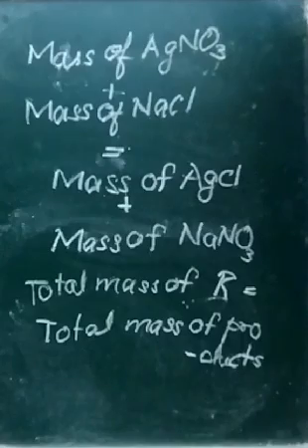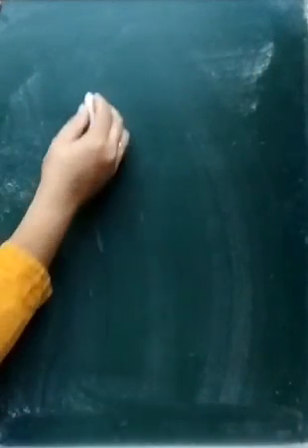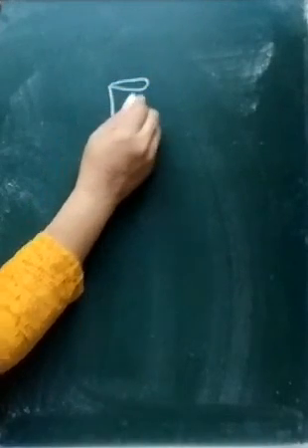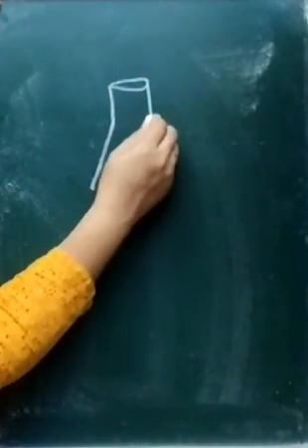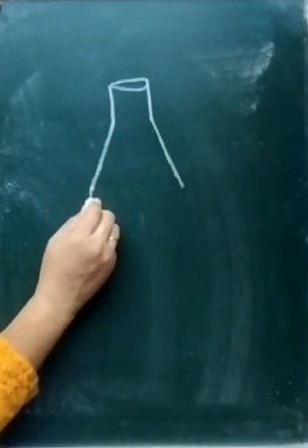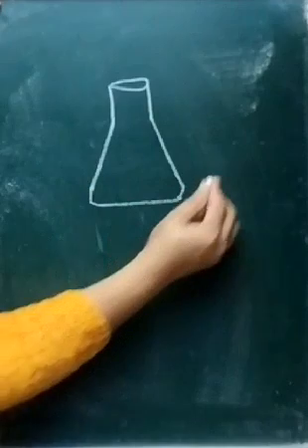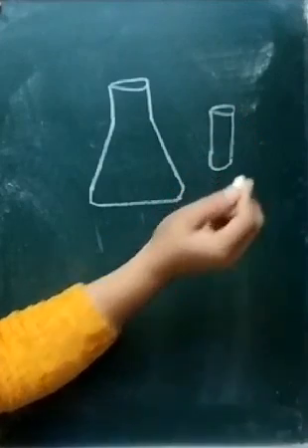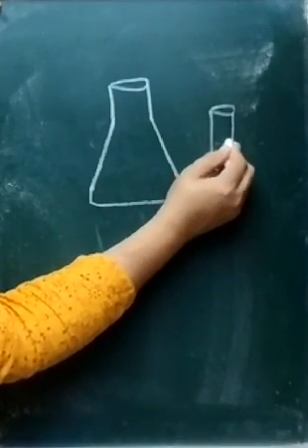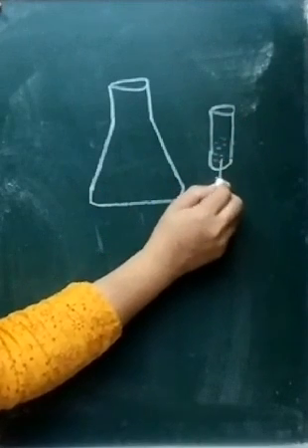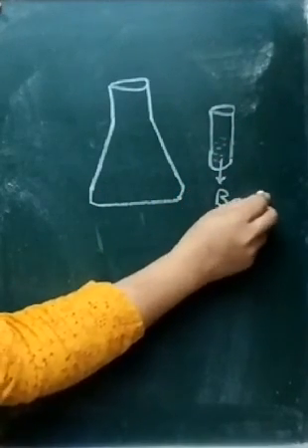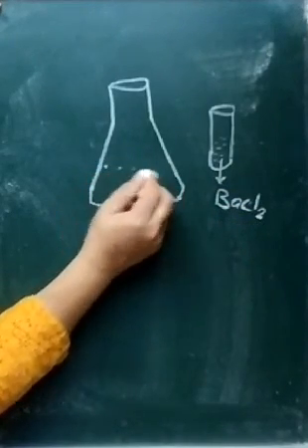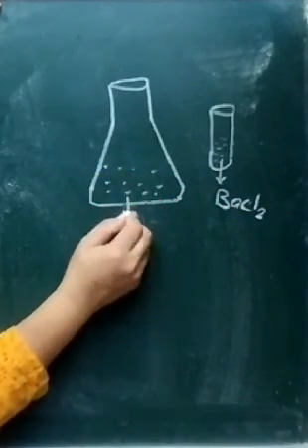So let us see one more experiment which we had studied in class 10th also. For experimental verification of this law, take a conical flask. You know this is a conical flask. Take a conical flask and a small test tube. In the small test tube, fill BaCl2 solution. And in the conical flask, fill sodium sulfate solution.